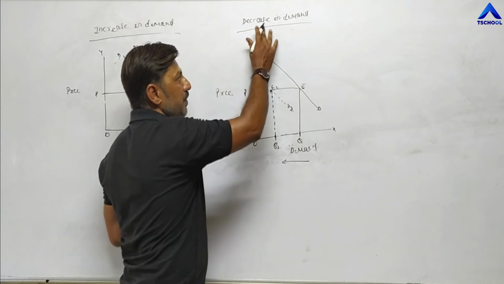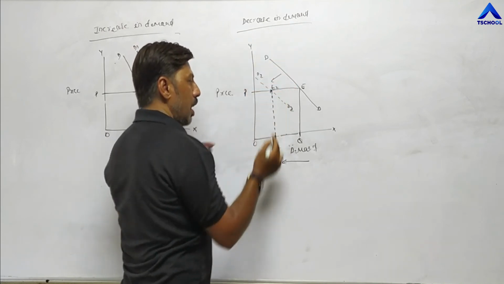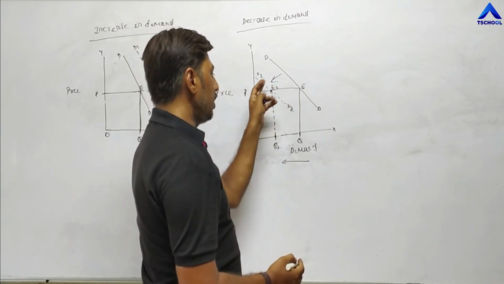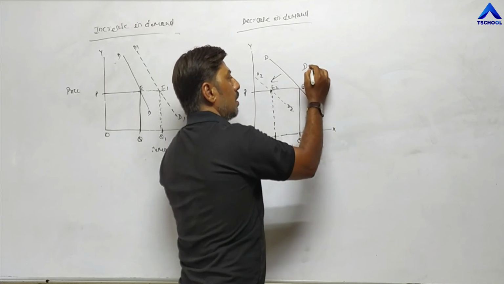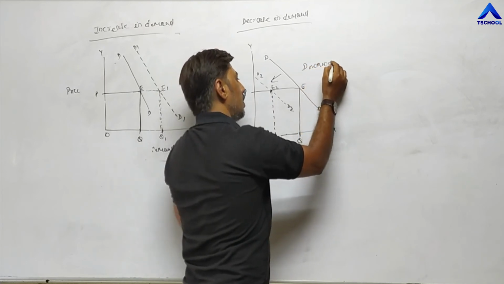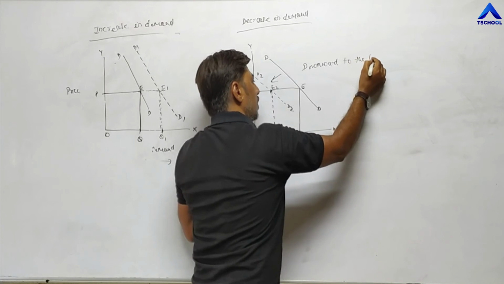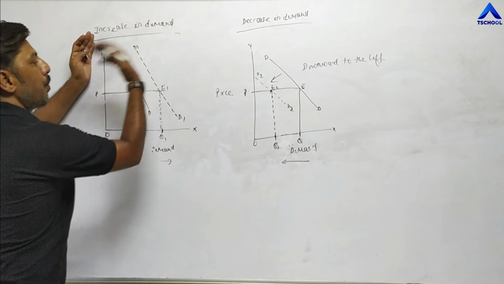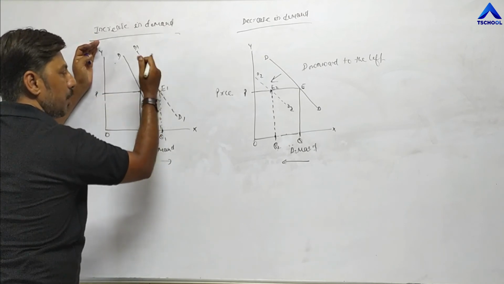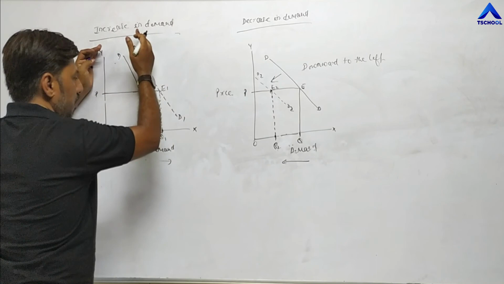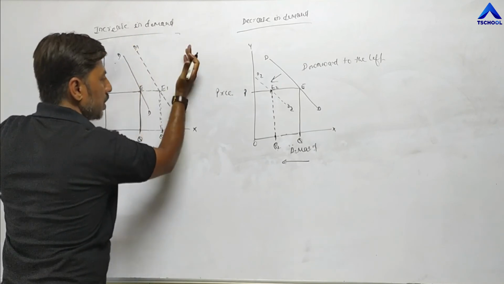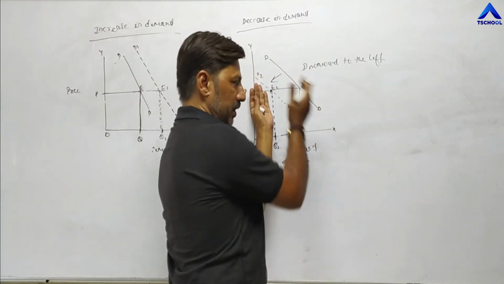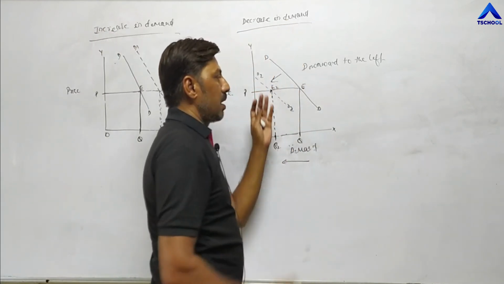So here, in case of decrease in demand, the curve shifts downward. Downward means below the original line, to the left. This is your left side. In case of increase in demand, the curve shifts upward, above the original line, to the right. So the demand curve shifts upward to the right in case of increase in demand, and downward to the left in case of decrease in demand.